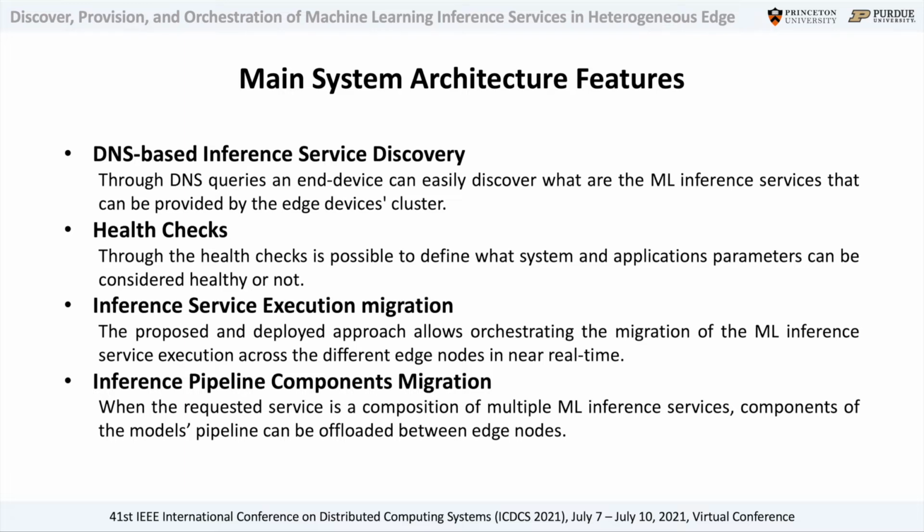Finally, the inference pipeline components migration. When the requested service is a composition of multiple inference services, components of the model's pipeline can be offloaded between edge nodes, still based on the live available computational resources of the nodes.